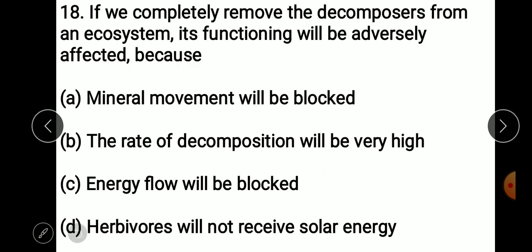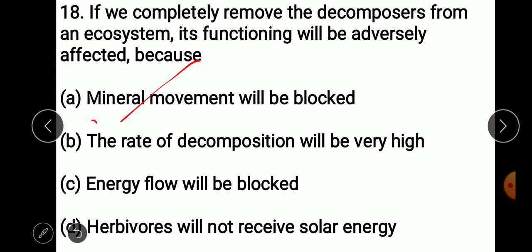Take the next question. If we completely remove the decomposers from an ecosystem, its functioning will be adversely affected because mineral movement will be blocked. See, a simple answer is the mineral movement will be blocked. I always ask, when all the bacteria or decomposers just escape or are removed from this earth, then what happens?